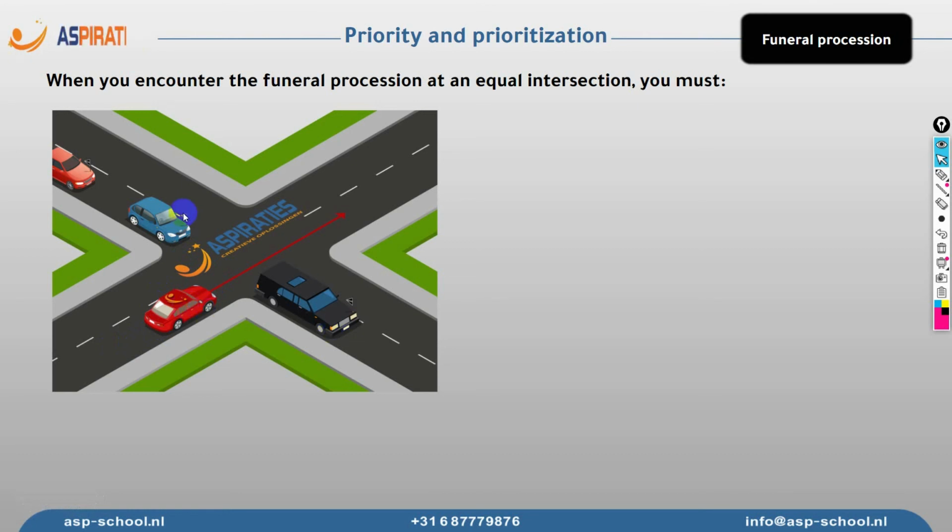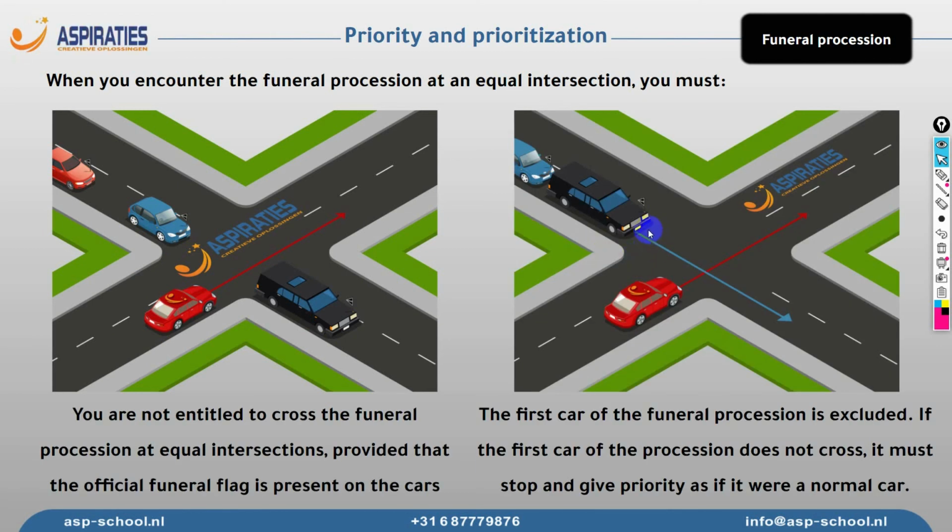Now let's say this car, the first car, was here when we reached the intersection. So the first car is like a normal car. When they reach the intersection, if you are coming from the right, they should give us the priority. Now we have this case. The first car didn't cross the intersection yet. So we always consider the first car as a normal car. So they must give us the priority so we can cross the intersection. Then the funeral procession may cross the intersection after us.